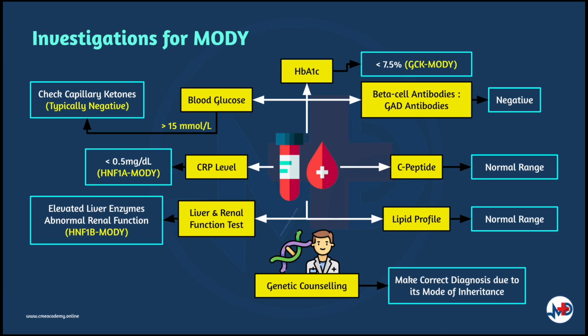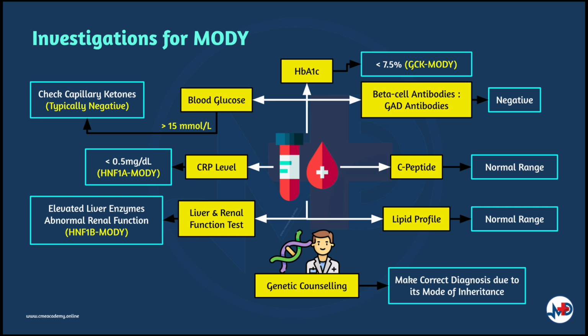Now, moving on to the investigations to order. In patients suspected of MODY, you would need to order blood tests which should include blood glucose levels, HbA1c, and beta cell antibodies, for example, GAD antibodies if available. If the glucose levels are more than 15 millimoles per liter, you will need to check the capillary ketones, but they should typically be negative in the case of MODY. Another useful test for those on insulin would be C-peptide levels, and this will indicate any endogenous insulin secretion that becomes negative in type 1 DM after the honeymoon period, which is the first 1 to 3 years after diagnosis.